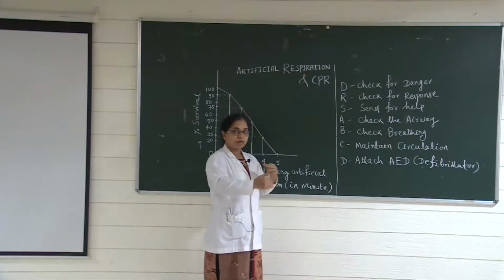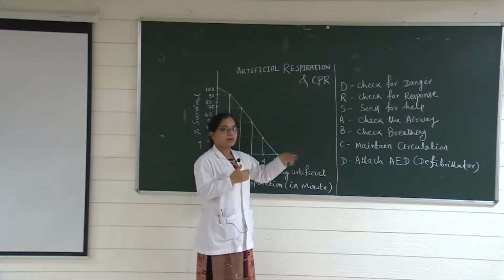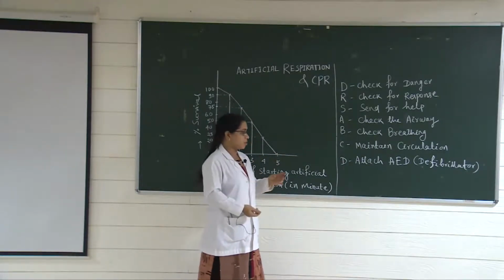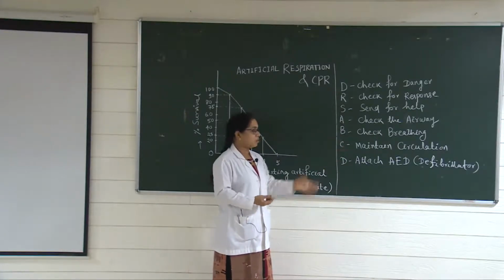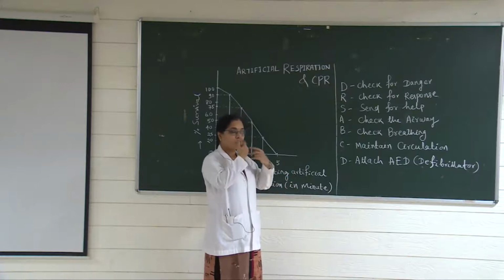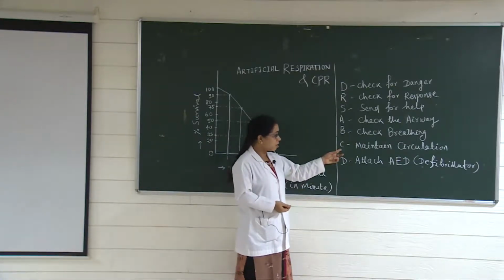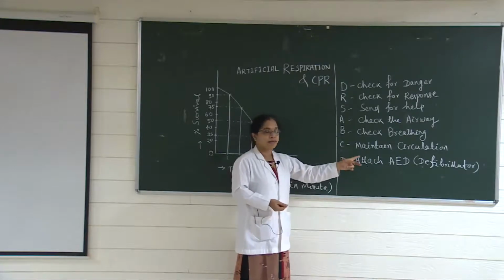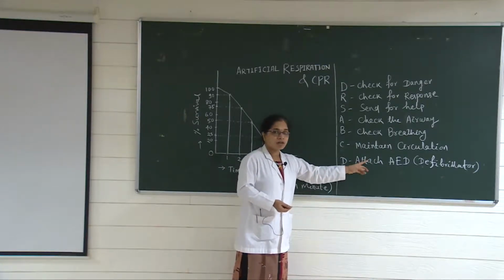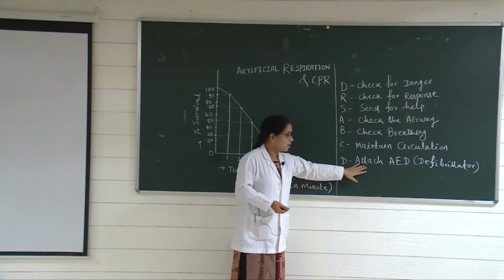Okay, you continue this procedure until the person takes normal respiration. Okay, the person becomes normal. Up to that you have to continue that procedure, 30 compressions followed by 2 rescue breaths. Then the last part is you have to attach the AED, automated external defibrillator. Okay, that is the instrument.